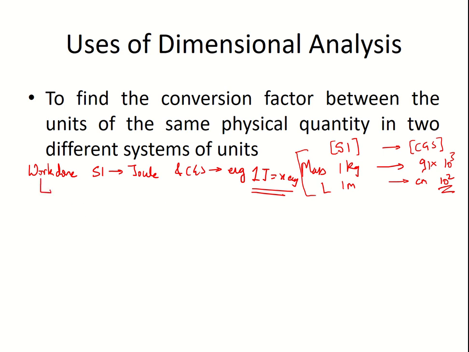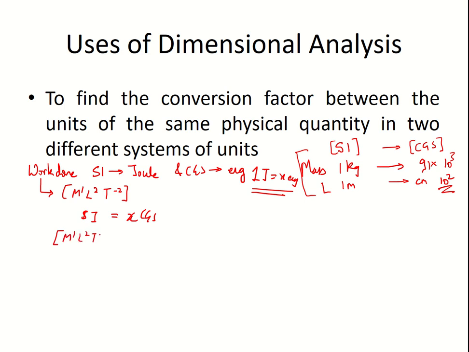First of all, the dimension of work done, we can see from the table that we have seen a couple of slides back, is M1 L2 T raised to minus 2. So these SI units will be some x times these CGS units. Let us write it down.